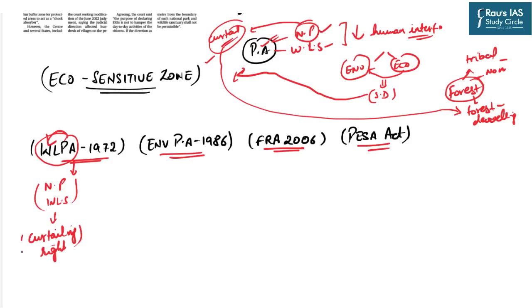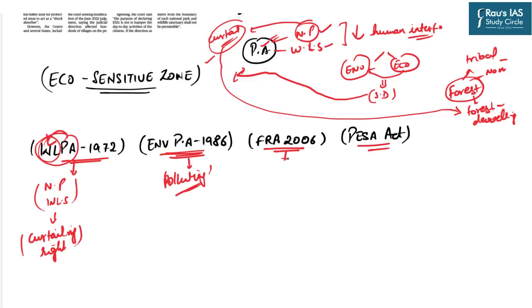For example, several economic activities like thermal power plants, polluting industries, infrastructure construction, etc. are prohibited in these protected areas so as to conserve the wildlife.